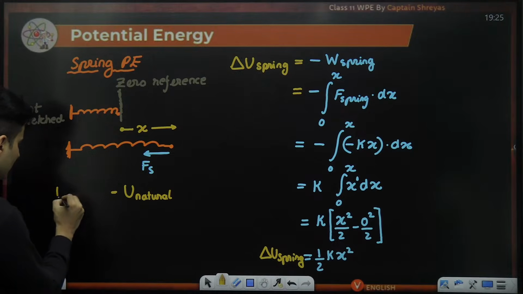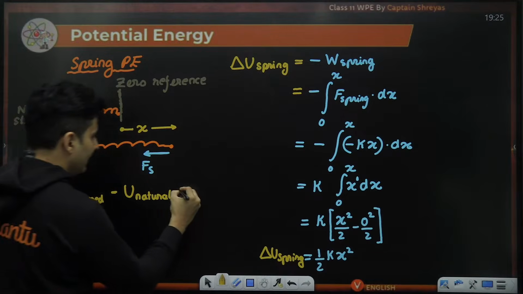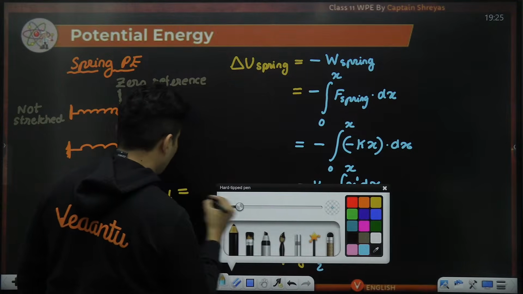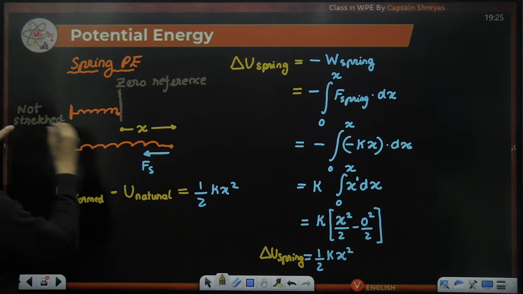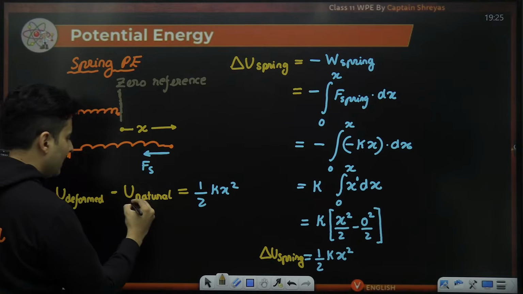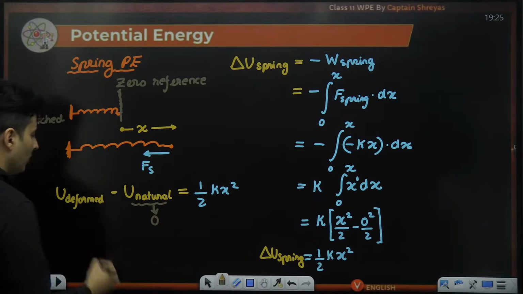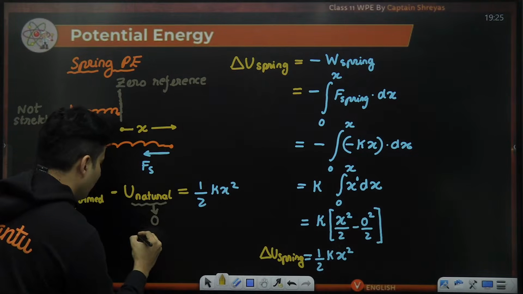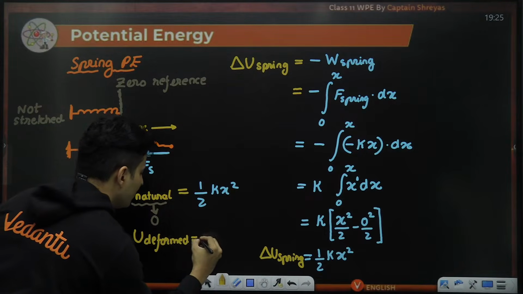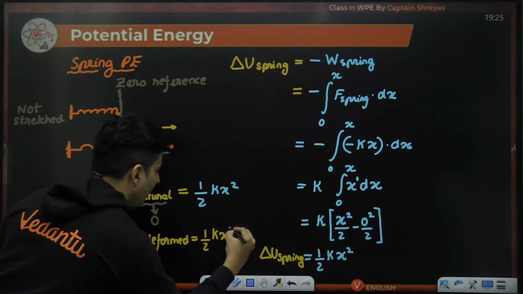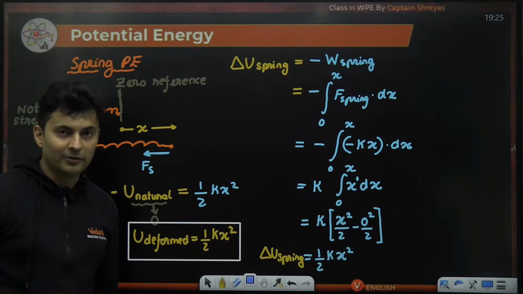This is your spring which has been deformed, this will be nothing but your half k x square. But since I defined that whenever it is not stretched, that value is going to be a big fat 0. So hence, in general, my spring which has been deformed has a potential energy of half k x square. That is the proper understanding and derivation of it.